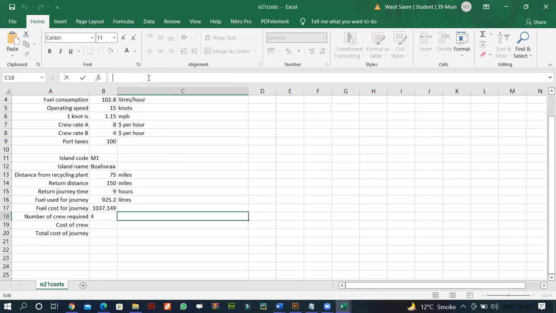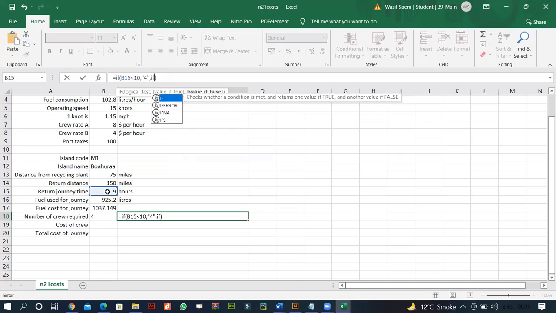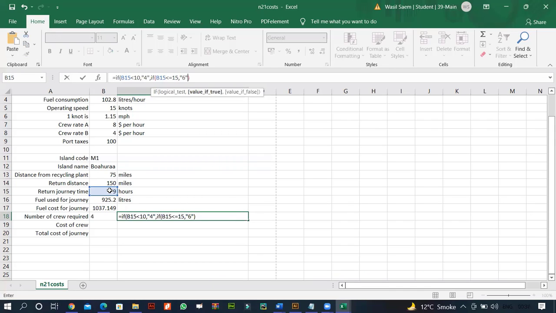The alternate way could have been this way as well. If this value is less than 10, then 4. Otherwise, if this value is less than or equal to 15, because this will include 10 as well, it's the same thing. And we'll display 6. Otherwise, display 9. So that's an alternate way.